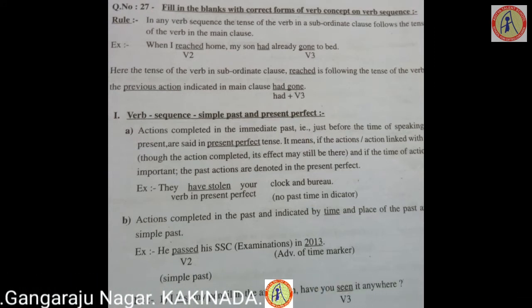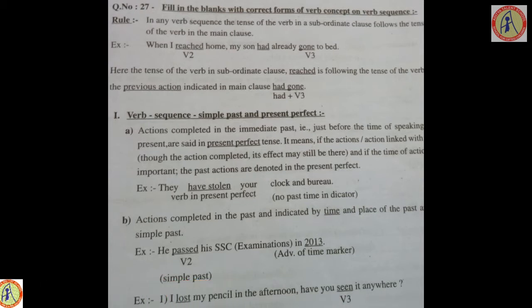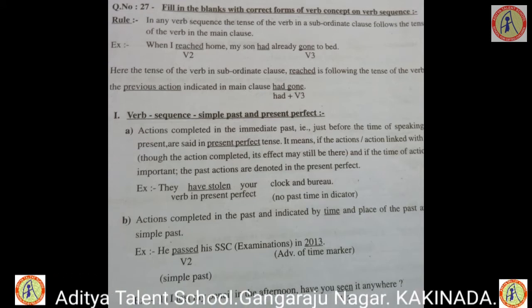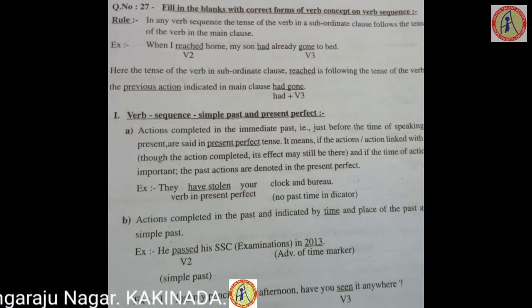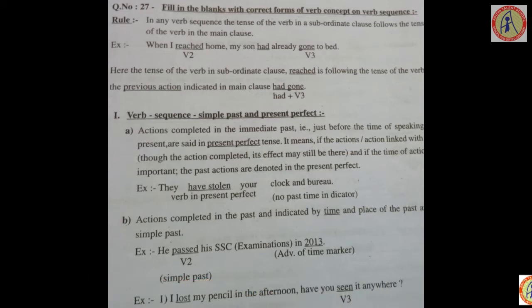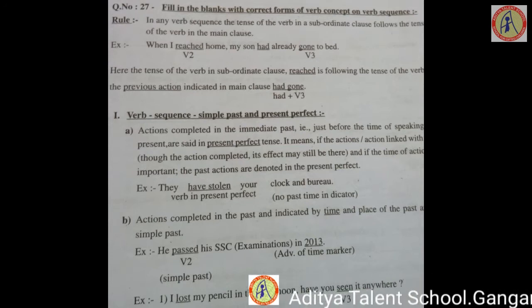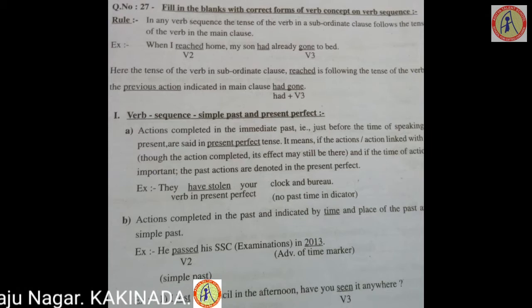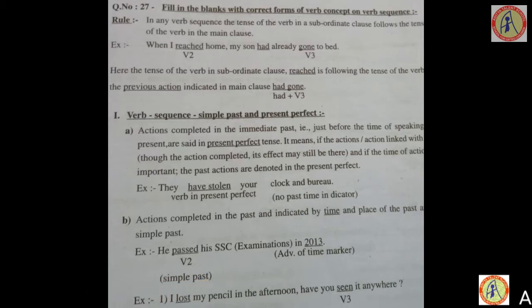The difference between these two is, if the time indicator is like yesterday, long ago, 3 years back, last year, it comes under simple past. Whereas in the present perfect, the time indicator is not mentioned and it had happened in the immediate past.